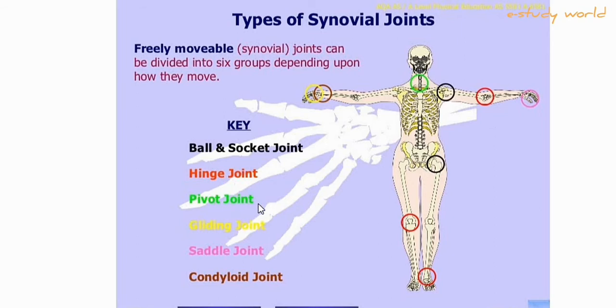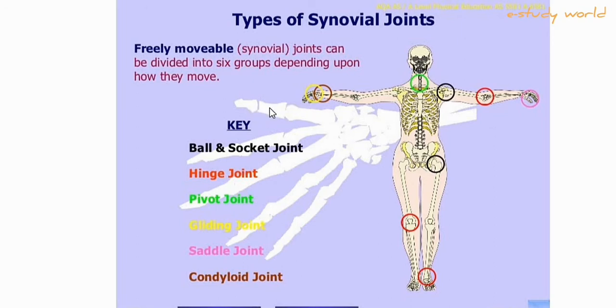Pivot joints are present between the atlas of the vertebral column and the skull. And one more: pivot joints are present between the head of the radius and the ulna. This is a very important point. This question has been asked many times in examinations, competitive examinations. This is very important.